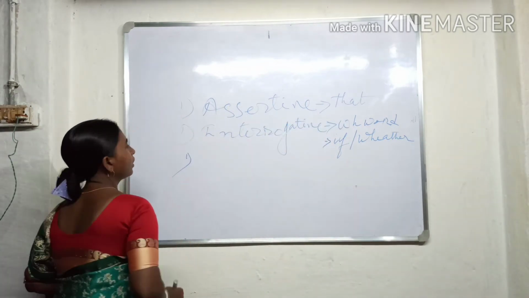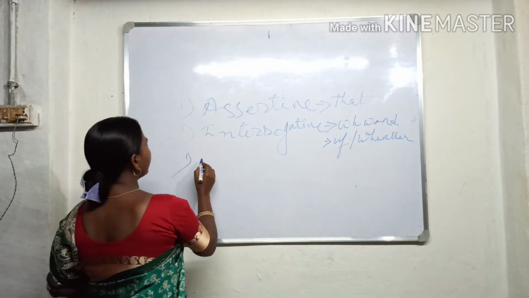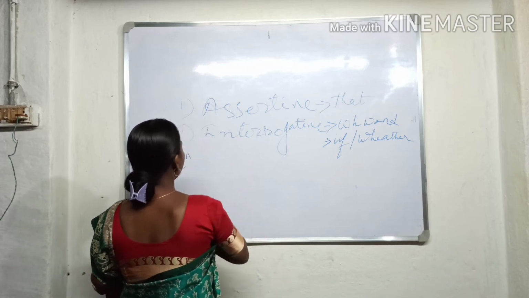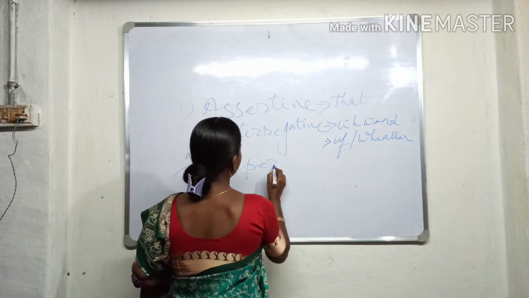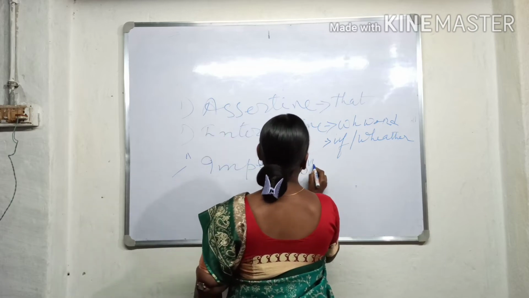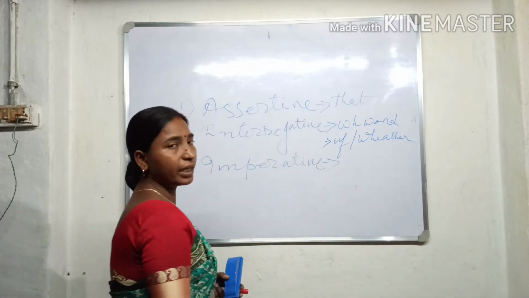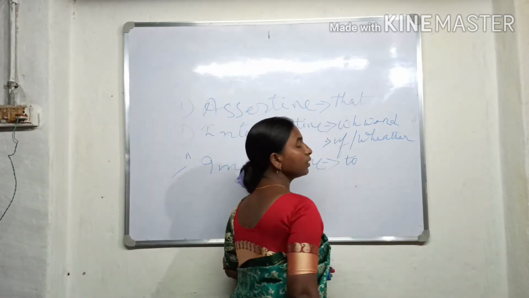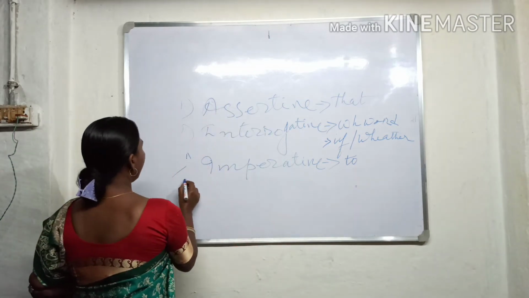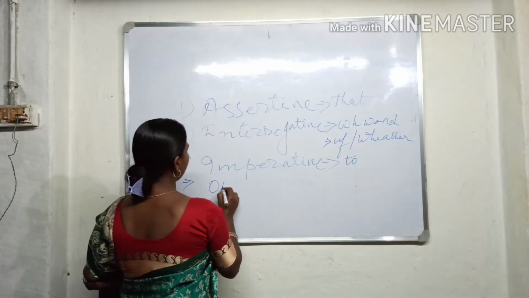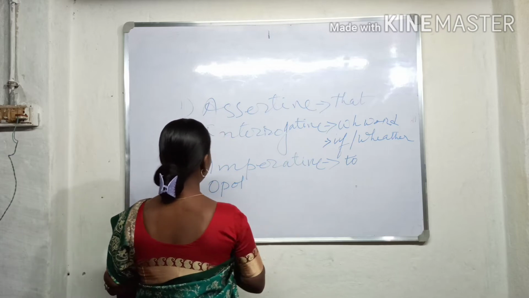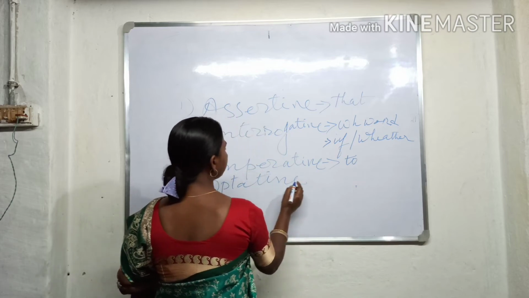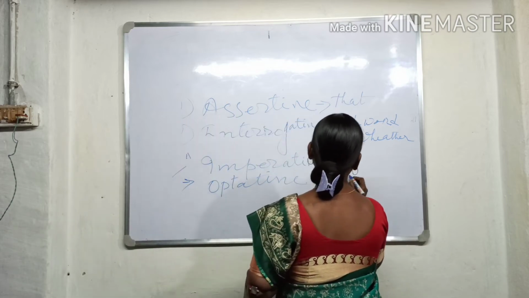In the third, imperative sentence, we use "to" as a linker. And then in an optative sentence, we use "that."